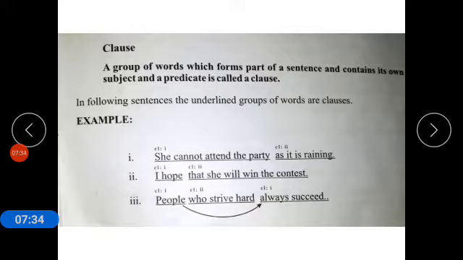Example number 2: I hope is clause 1, that she will win the contest is clause 2. I hope is the main clause, that she will win the contest is the subordinate clause. Number 3: people always succeed is clause 1, who strive hard is clause 2. So these are the 3 kinds of sentences which show how clauses are written.